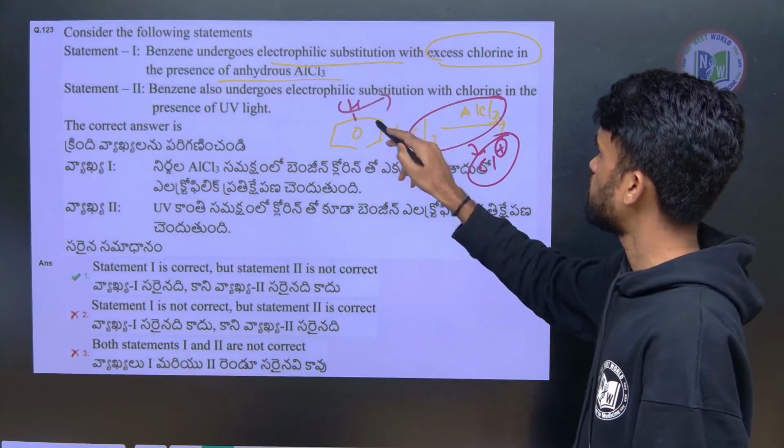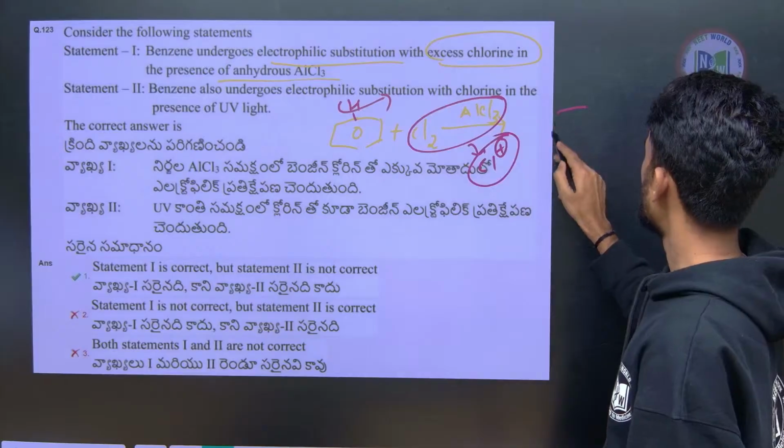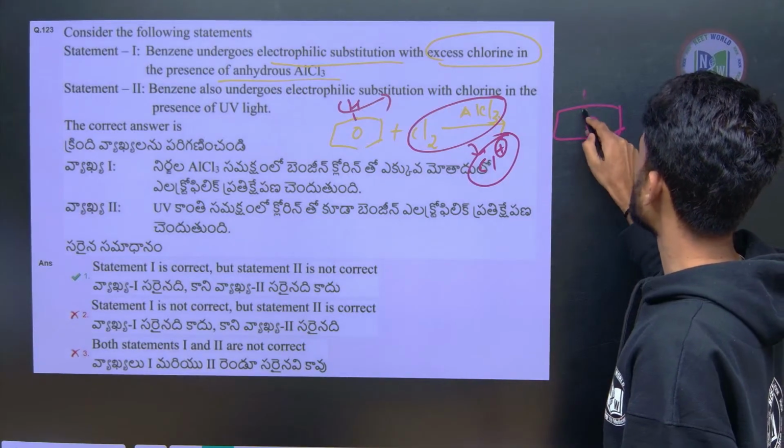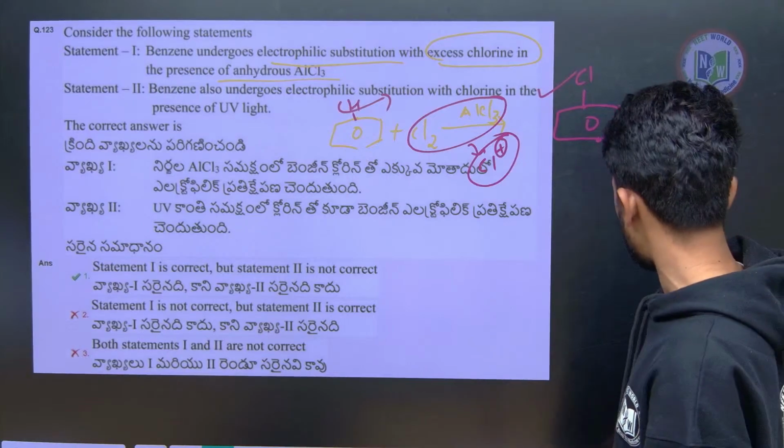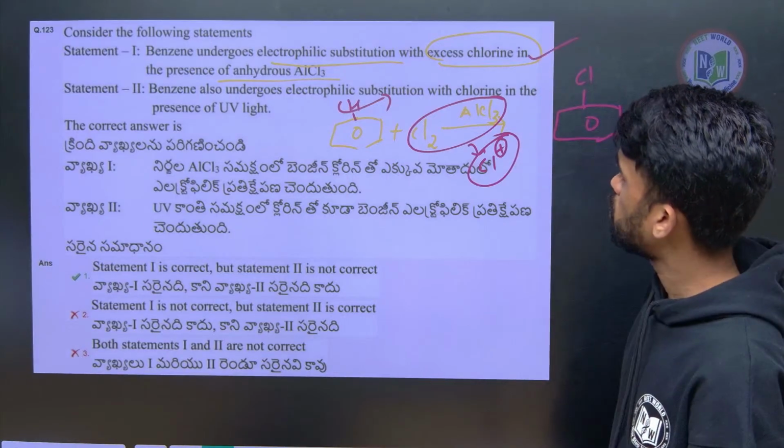Now hydrogen is replaced by this Cl plus. So H plus goes out, Cl plus comes in. So this is the product. So this is correct only, statement 1 is correct, okay. Now what about statement 2?